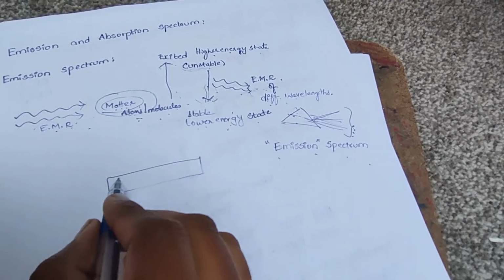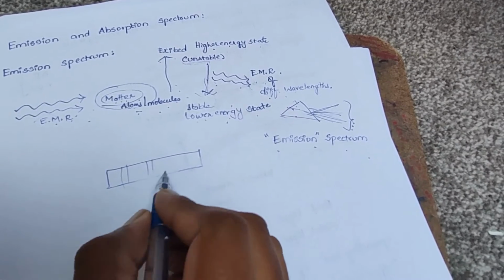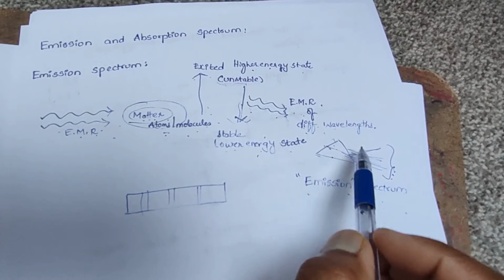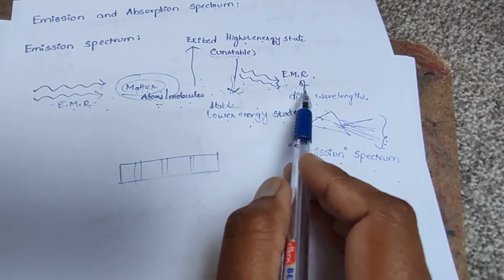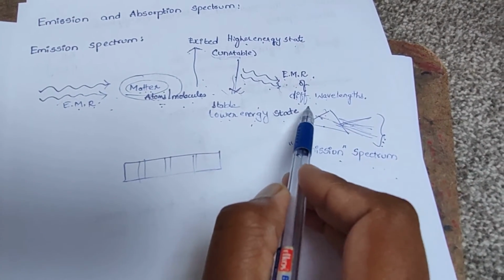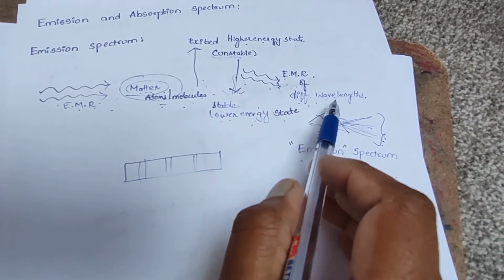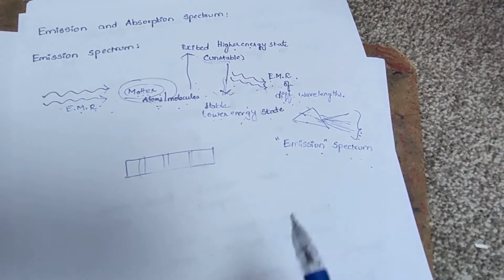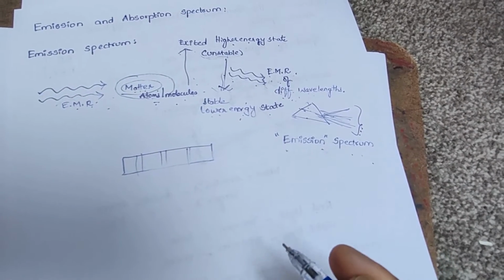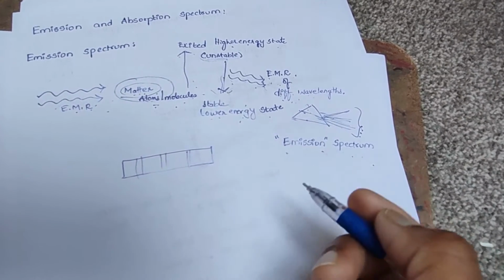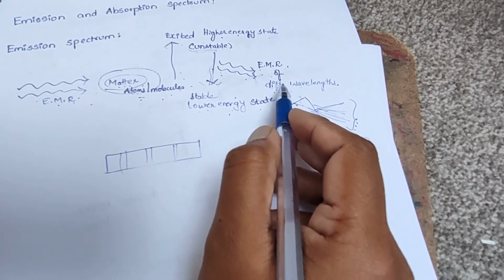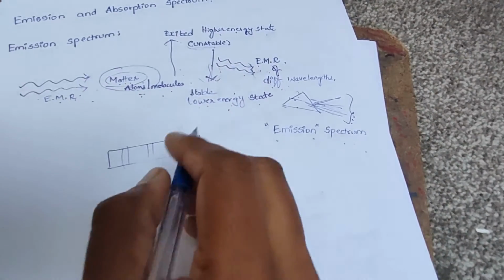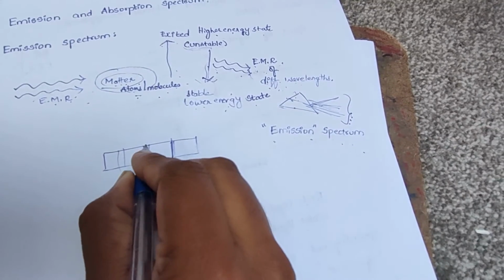But in the emission spectrum, we are getting electromagnetic radiations of different wavelengths, but these different wavelengths will not merge with one another. There will be a difference in wavelength with other electromagnetic radiations, which can be noticed in the spectrum as dark spaces.